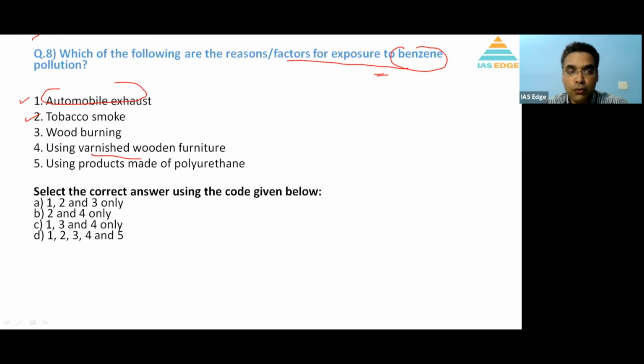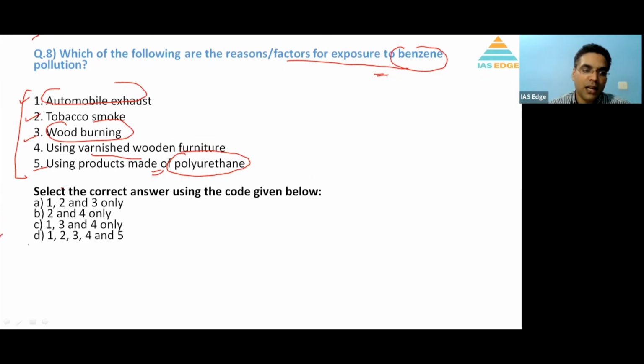Varnished wood and furniture can also have it. If something is burned, it can also emit benzene. A product made of polyurethane, here also. Again, a lot of people might not know this simply because you would not have done research on benzene, but that is true. All the options are correct.